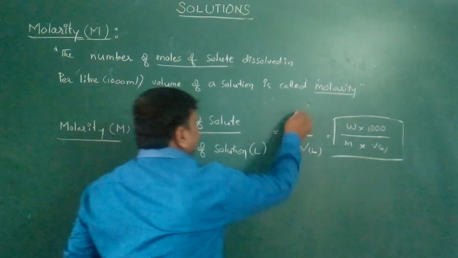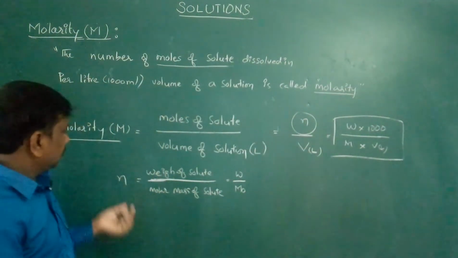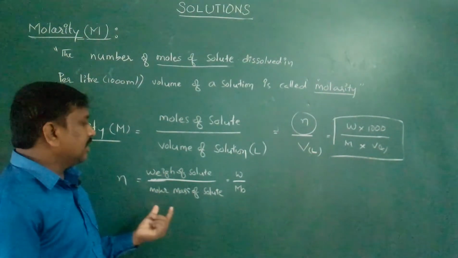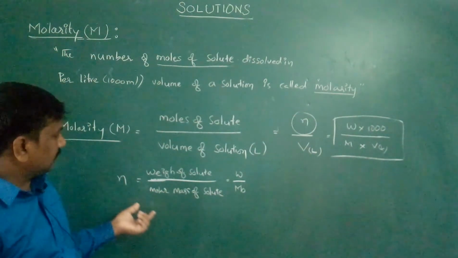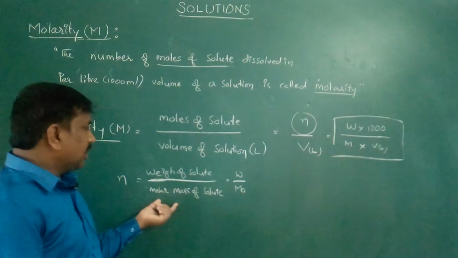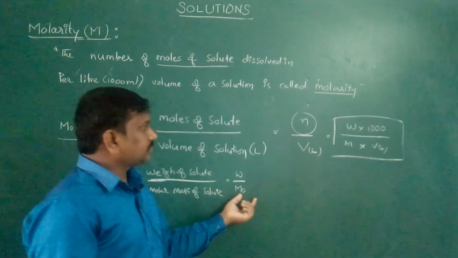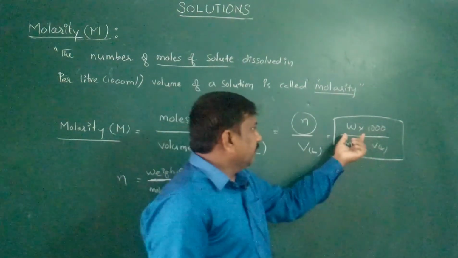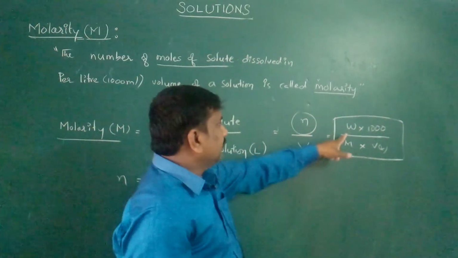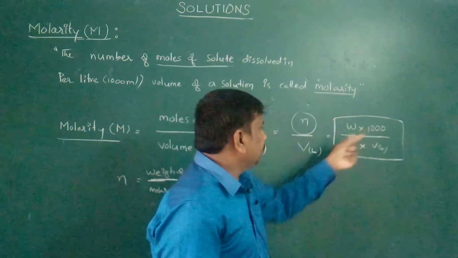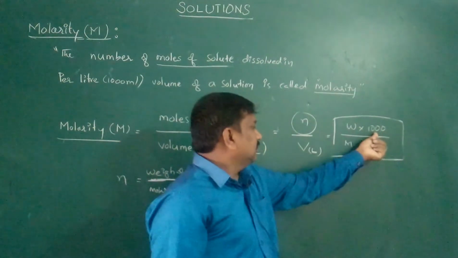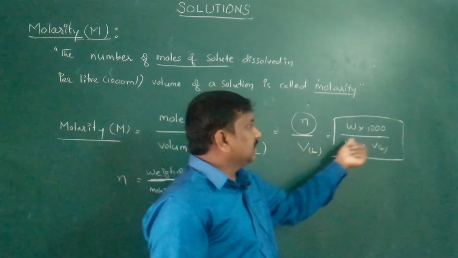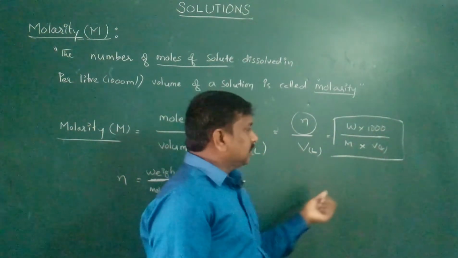So now we have to find out how many number of moles. Moles is equal to weight of solute by molar mass of the solute. So weight is equal to W, molar mass of solute is equal to MO. Now we will get the final formula of molarity: W into 1000. Here 1000 means 1000 ml. Why? Because here we are taking a liter. Liter means we have to multiply with 1000. 1 liter is equal to 1000 ml.